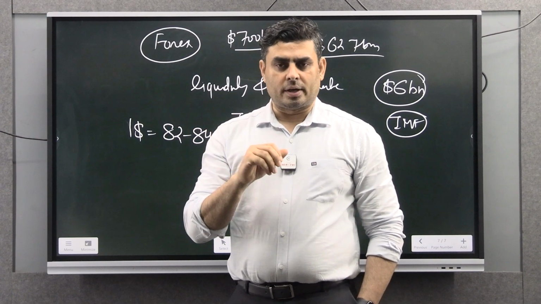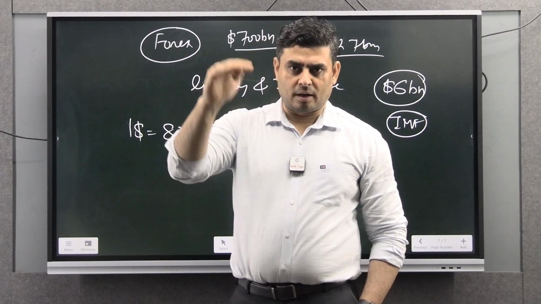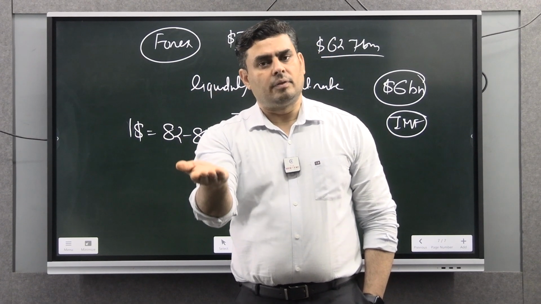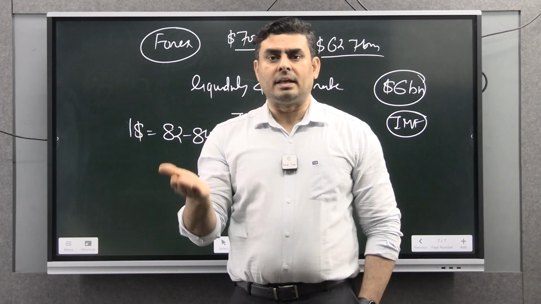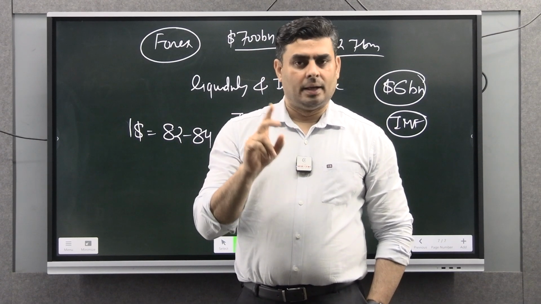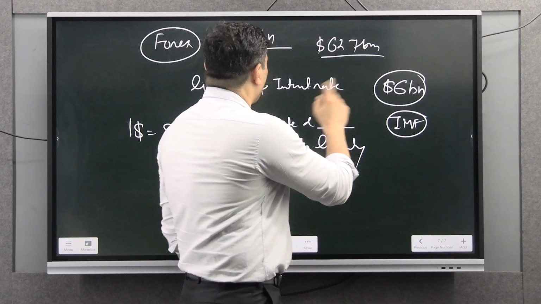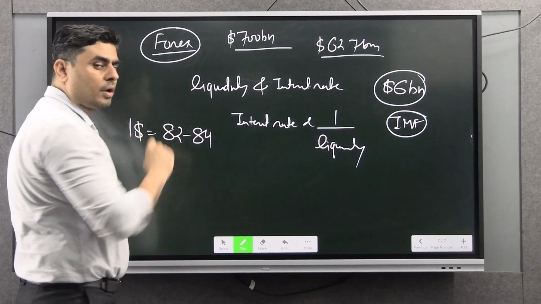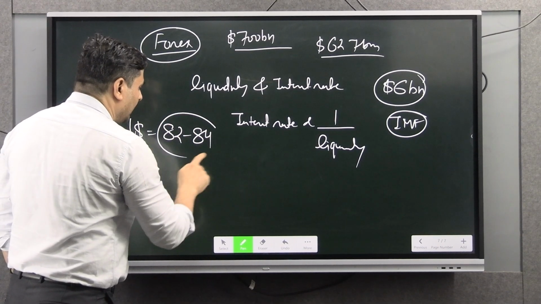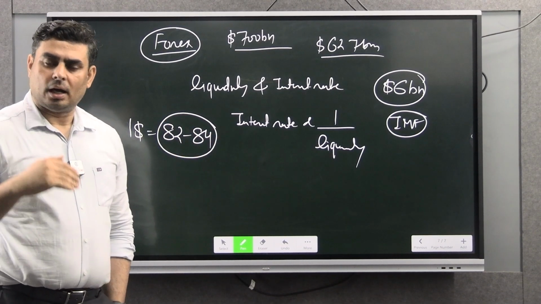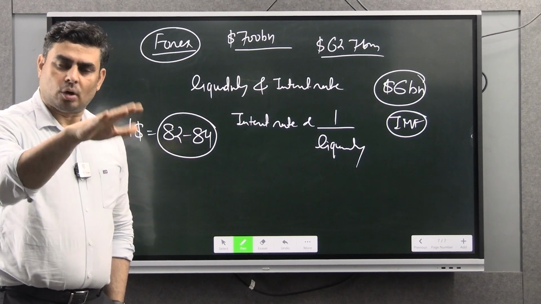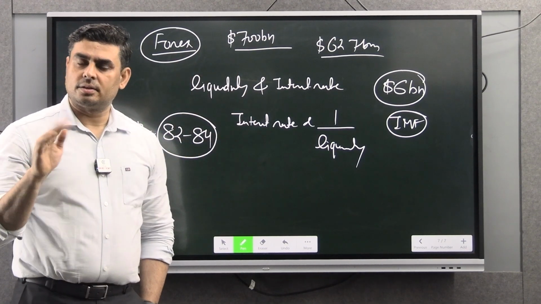The first reason is a very strong reason, where if RBI will intervene, rupee liquidity will decrease in the market, interest rates will increase, and it will further negatively impact the economy. This is why RBI was not interested. And second reason, RBI does not want to further decrease its foreign currency reserve. Why? Because if RBI will try to maintain the exchange rate, RBI has to what? RBI has to give up the dollar and provide it in the market. So RBI does not want to decrease its foreign currency reserve.